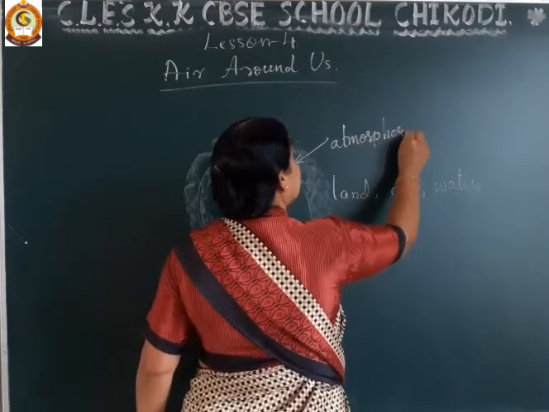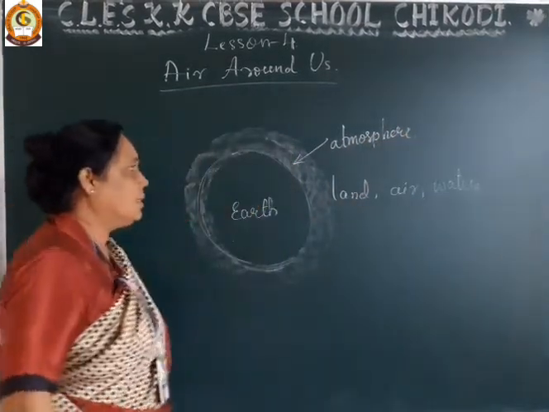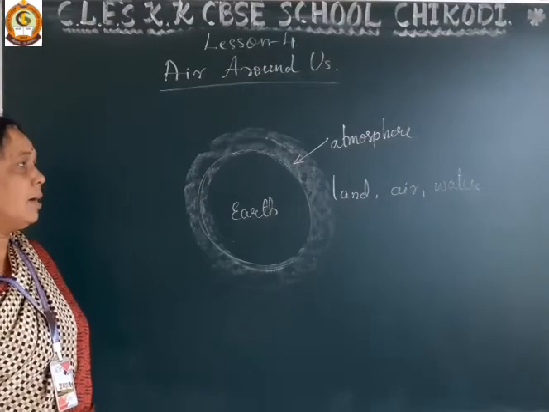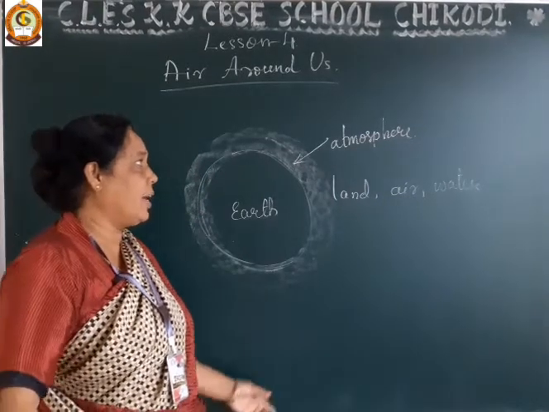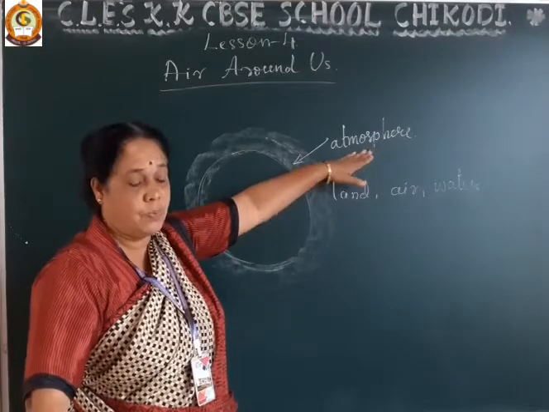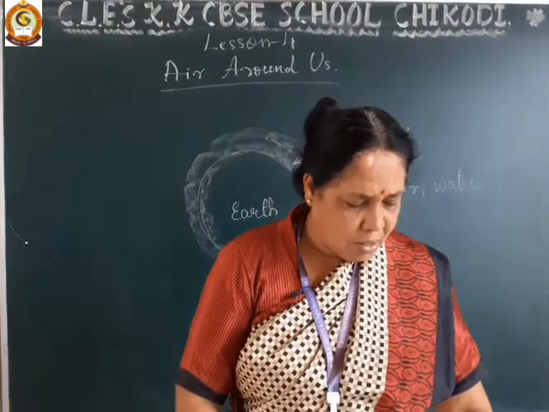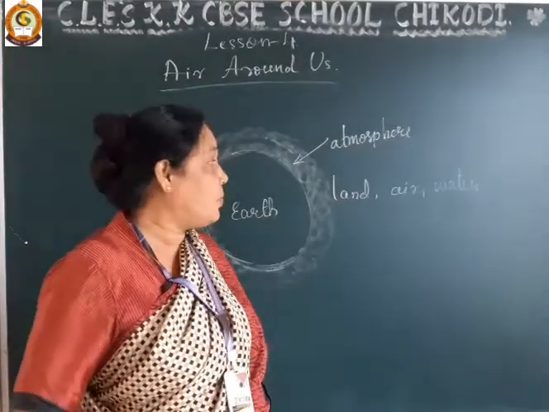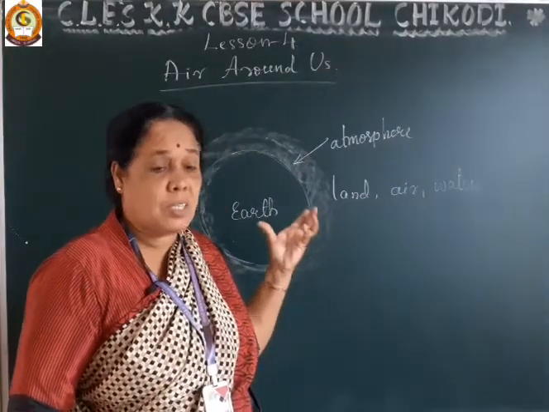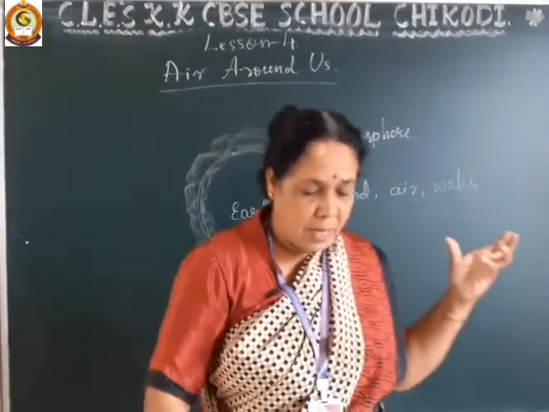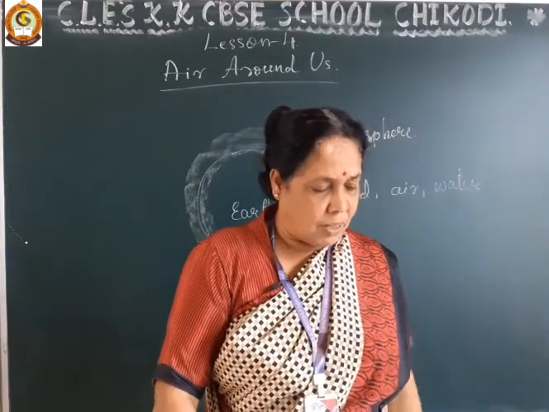Okay, dear students, our earth is surrounded by a layer of air that is called atmosphere. Here, what does the atmosphere mean? This atmosphere supports life on the earth.